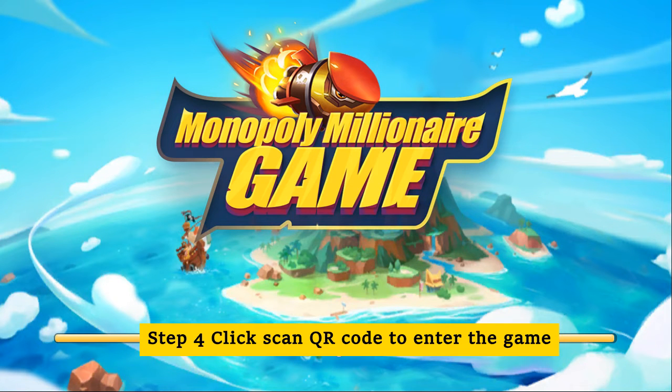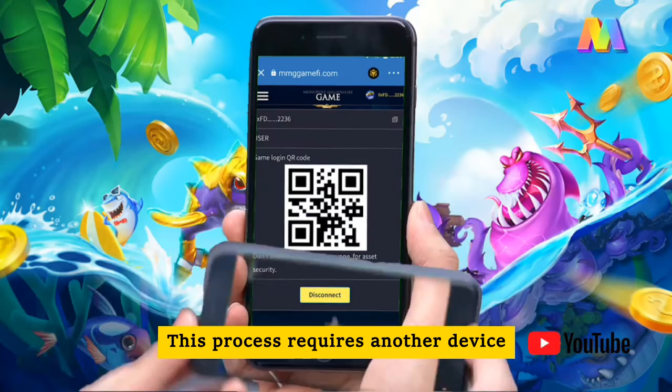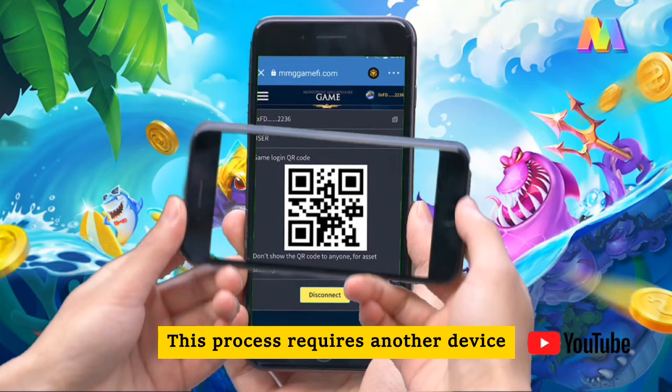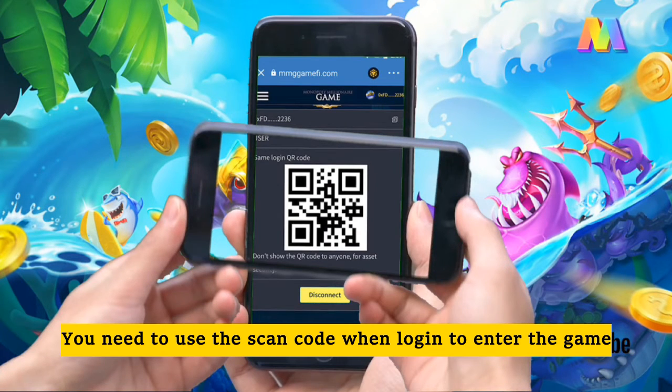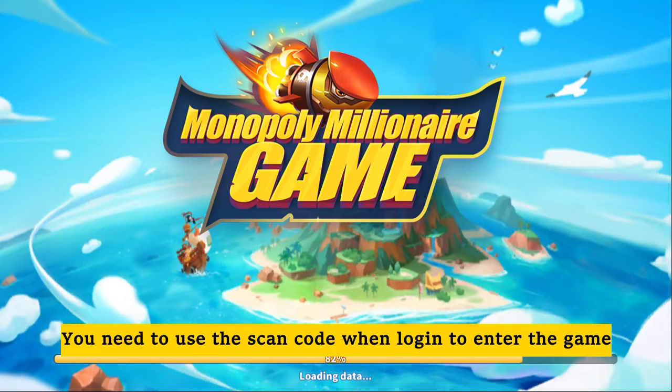Step 4. Click Scan QR code to enter the game. This process requires another device. You need to use the scan code when logged in to enter the game.